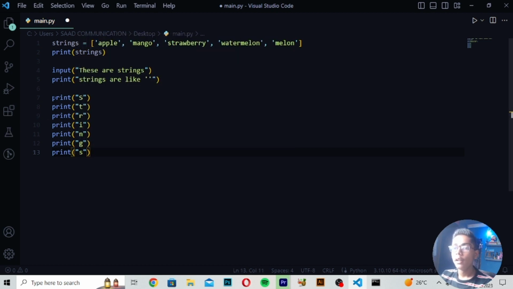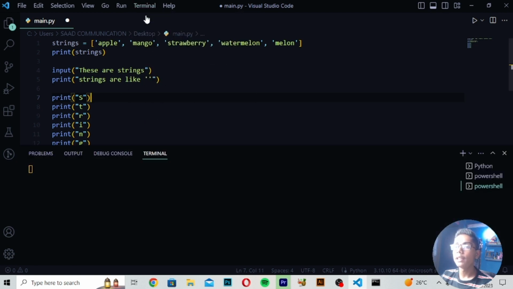You might be thinking why I have written one alphabet in every print tag. I have done it because if you look at it vertically, you can see it is making the string. So like this, you can use these print tags to print this as well. I hope you understand how we have worked with this.